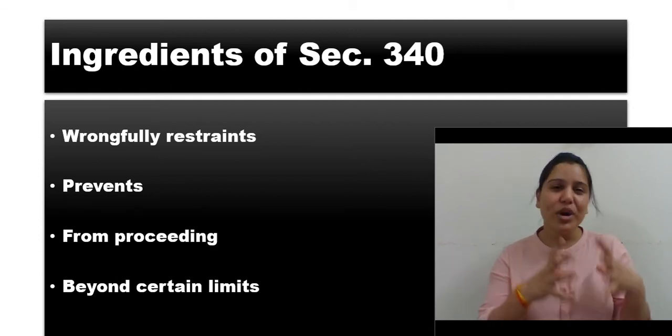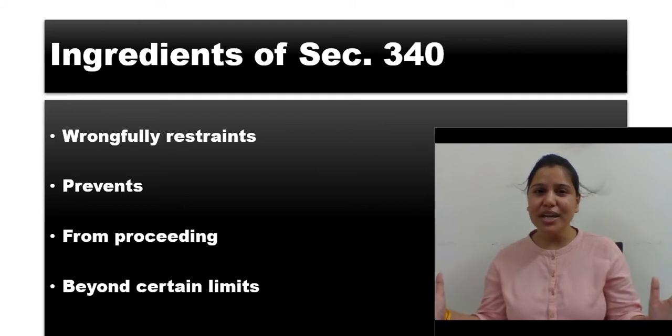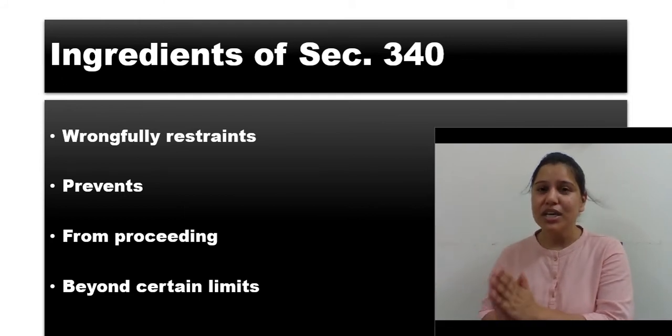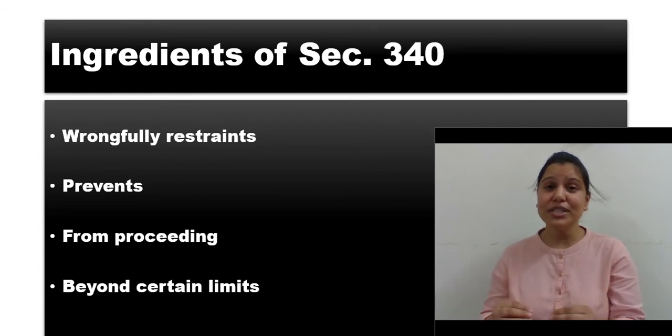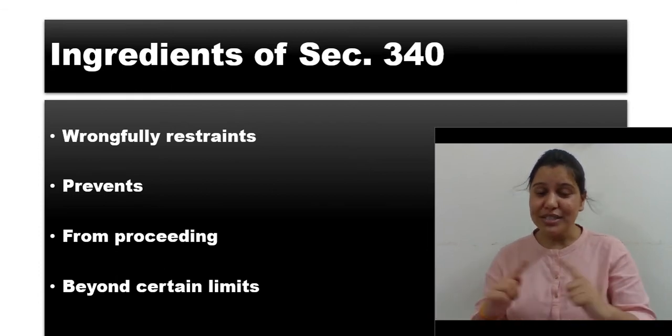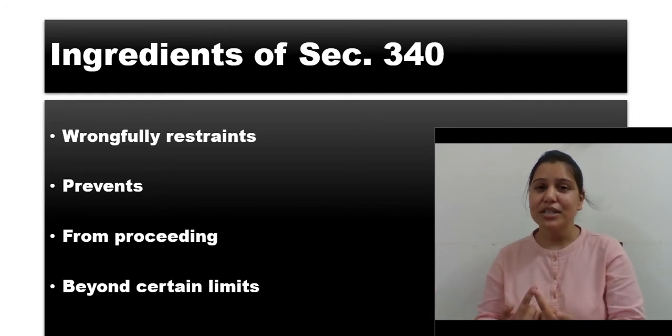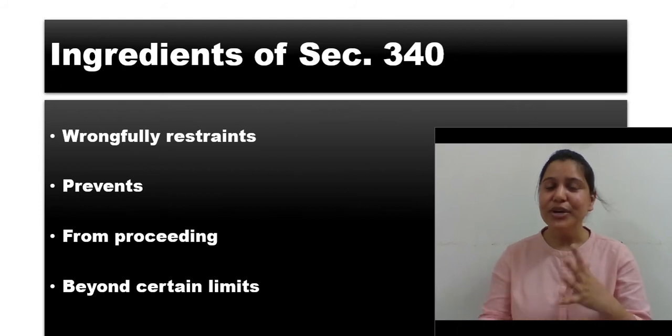Whether it is a small room or a big villa with a park or a garden in it, it does not matter; as long as the person is not allowed to go beyond that certain limit, it will amount to wrongful confinement.